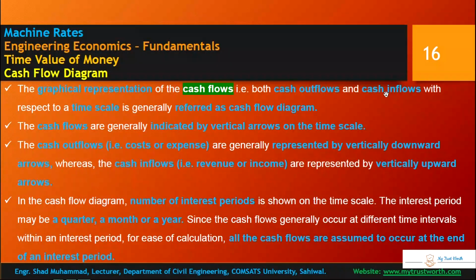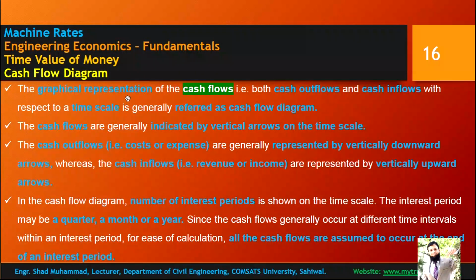When cash is coming towards you, then there is cash inflow, and when cash is going outwards, as expenses, then that is cash outflow. Cash flows shown with respect to the time scale are referred to as a cash flow diagram. Cash inflows are generally indicated by a vertical arrow on the time scale.